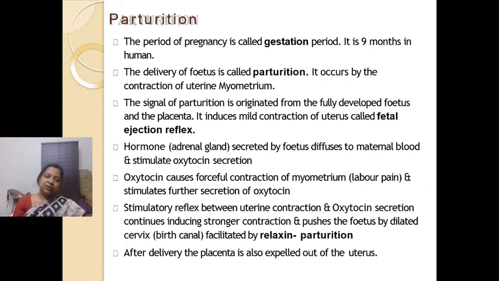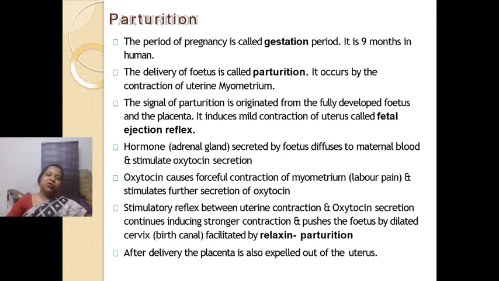The outer layer is the perimetrium, then the myometrium, and the inner one is the endometrium. The myometrium is the muscular layer, and muscular contractions in the myometrium result in parturition, the delivery of the baby.